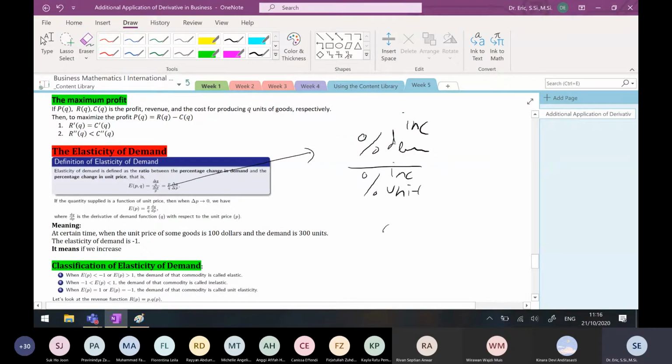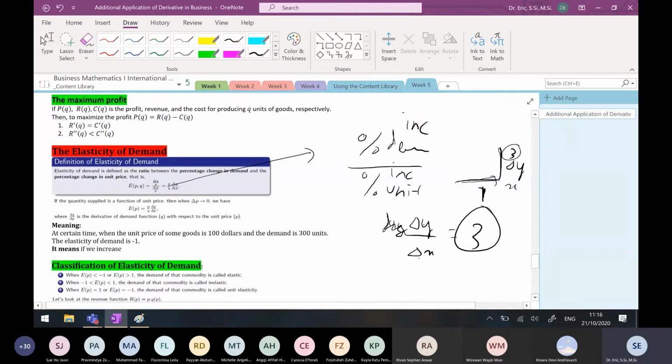If I have delta y divided by delta x and the slope is 3, what does it mean? If I increase x by 1, y will increase by 3.